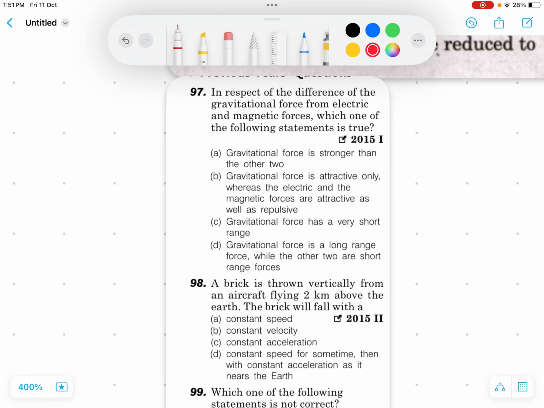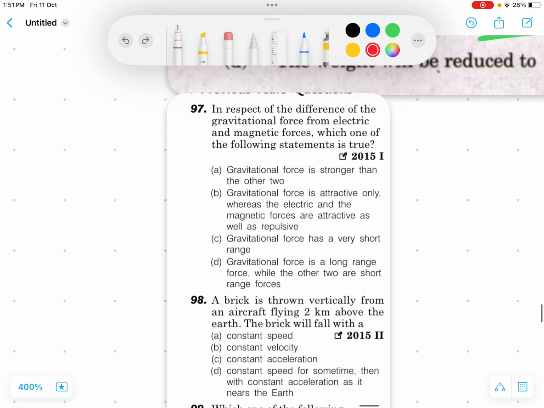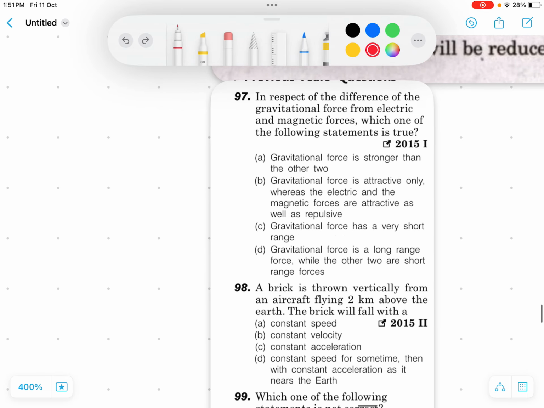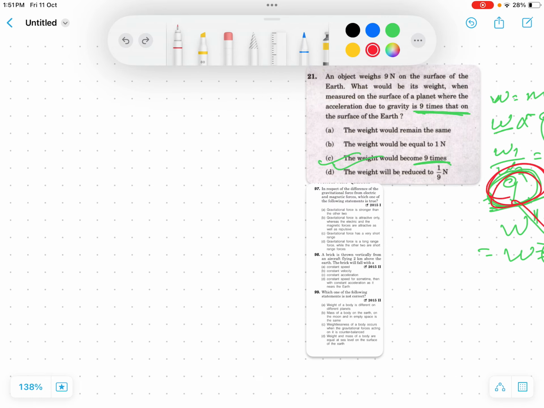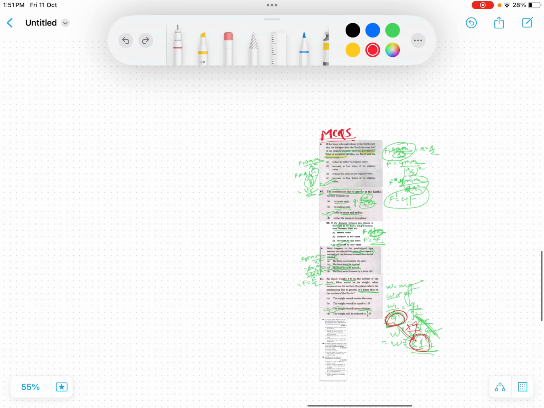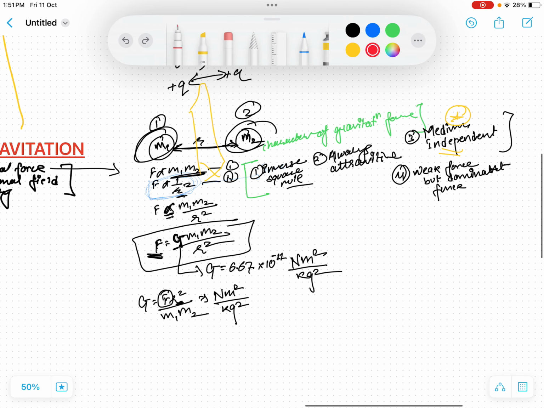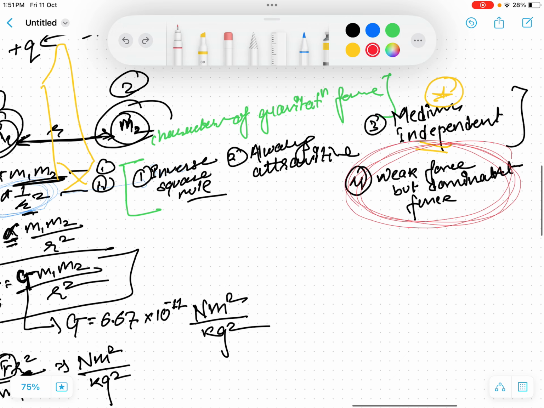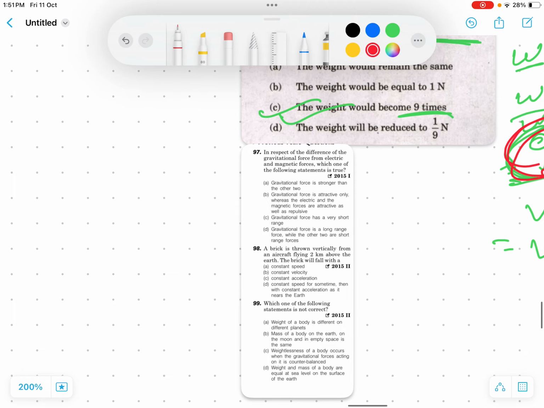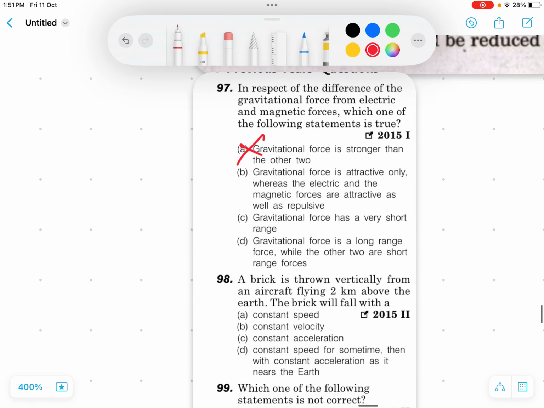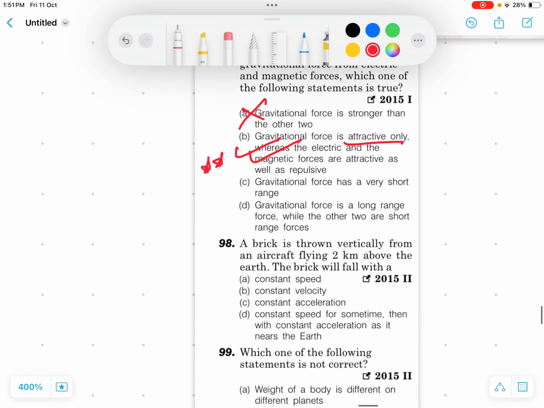In respect of the difference of the gravitational force from electric and magnetic force, which one of the following statements is true? We have to know the difference between these forces. Gravitational force is stronger than the two? No, I already said it is a weak force, so it is never a strong force. It is a very weak force but a very dominant force, so it can't be stronger than nuclear force or electrostatic force. This is a wrong option. And gravitational force is attractive only; as I already mentioned, gravitational force is always attractive in nature.